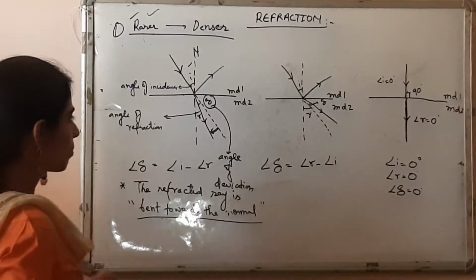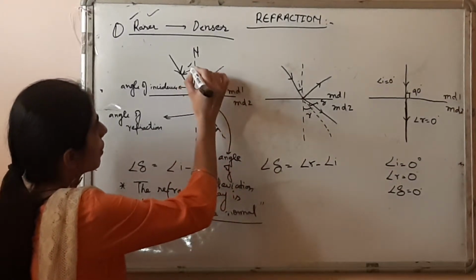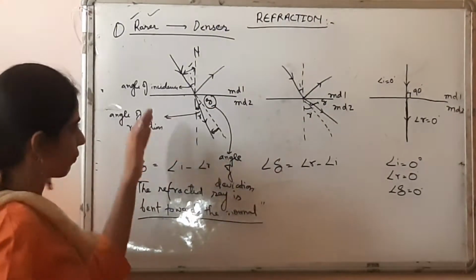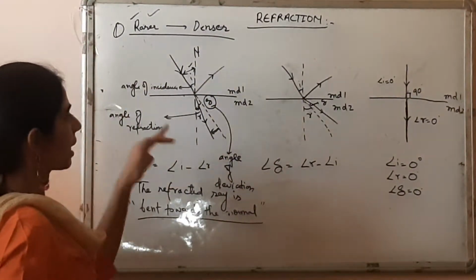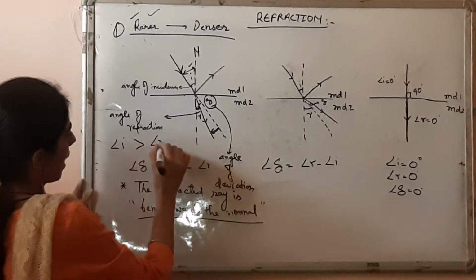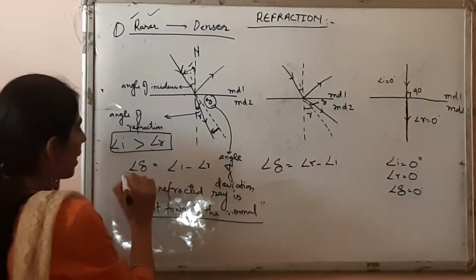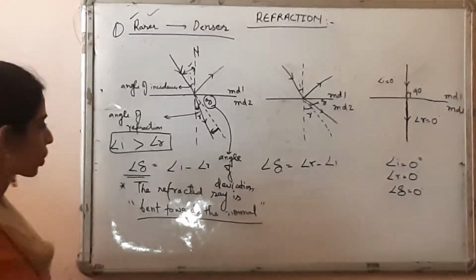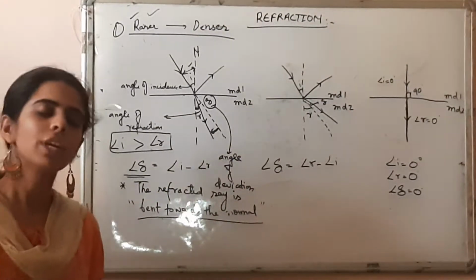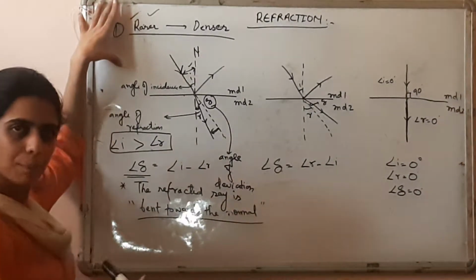Now we have to notice one more change here: the angle of incidence is greater and the angle of refraction is smaller. In the first case, angle I is greater than angle R. Therefore, for finding the angle of deviation, we subtract angle R from angle I, but only when the light is moving from rarer to denser medium.